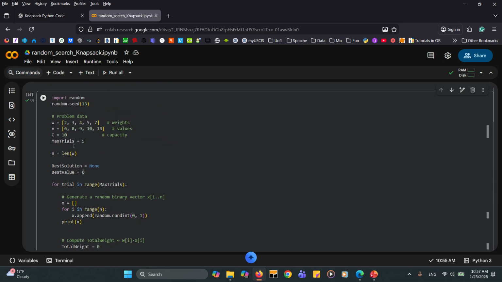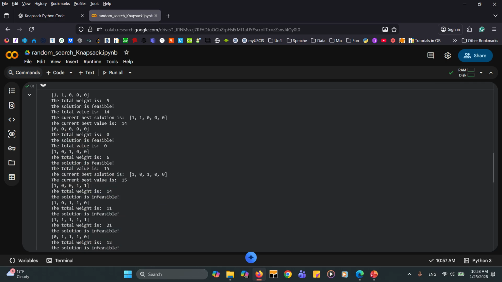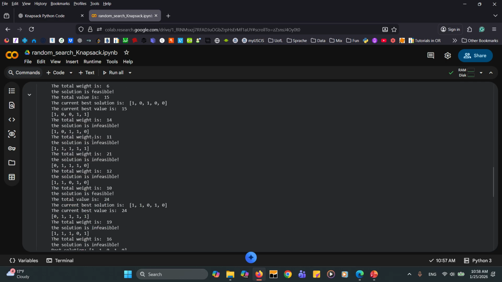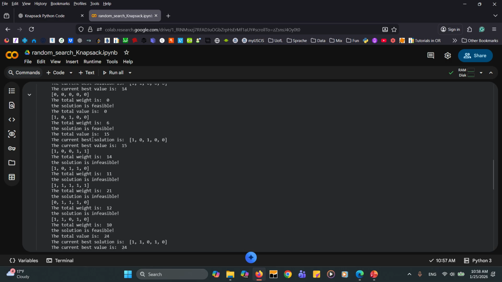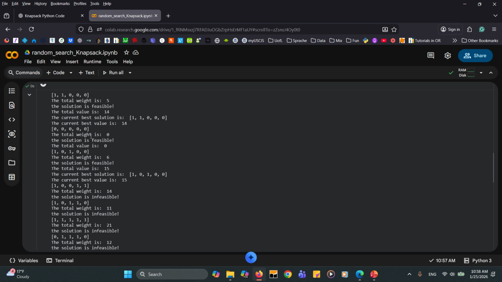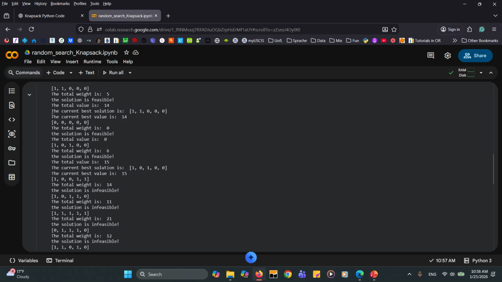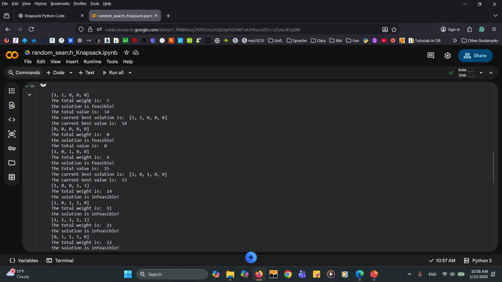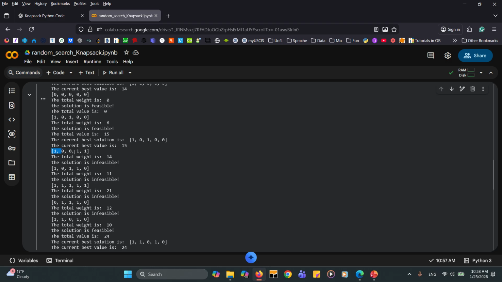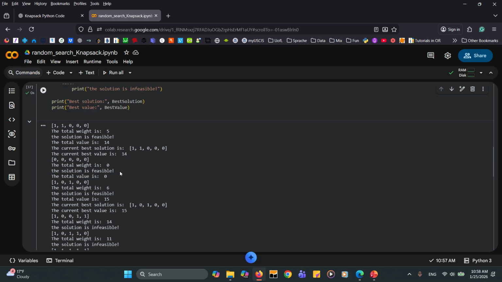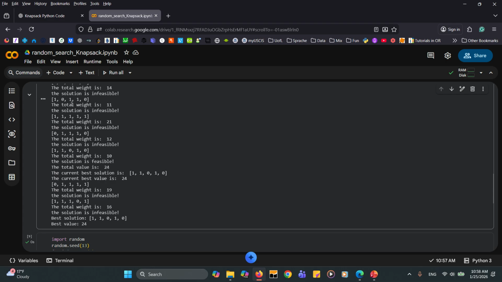Let's increase the number of trials from 5 to, let's say, 10, and see how the function behaves. First of all, we have 10 different solutions. And again, the first 5 are exactly what we have seen before. The first one, 2, 1, 3 zeros. And if you remember, we had that 14, which was infeasible, and then we had the 11, which was infeasible. So the first 5 are the same, and now from 6 to 10, we have different solutions.